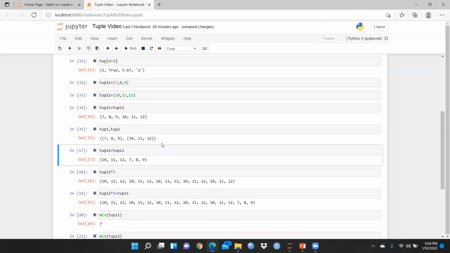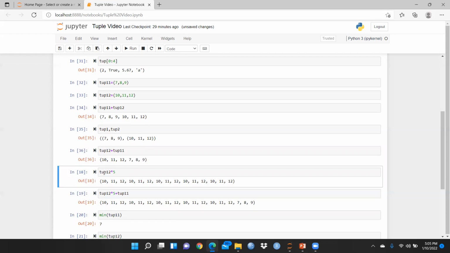And after that, I'm going to use tuple 12 plus tuple 11. You can see that earlier I used tuple 11 first, then tuple 12, but here I used tuple 12 plus tuple 11. That means the order is reversed. So now simply I have to run this. Now you can see 10, 11, 12 first, and 7, 8, 9 after that. But in the earlier case, 7, 8, 9 came first, and 10, 11, 12 after.